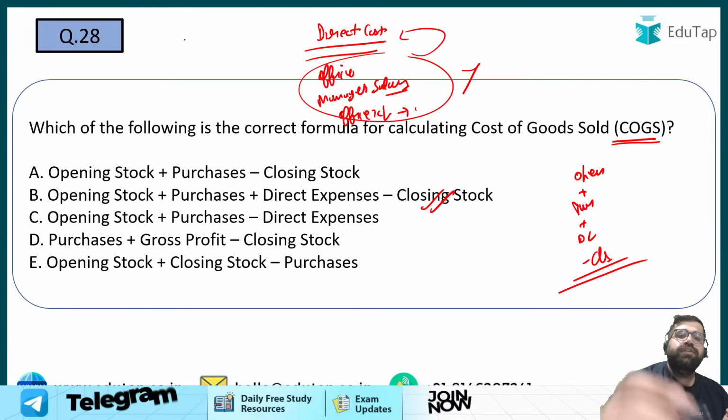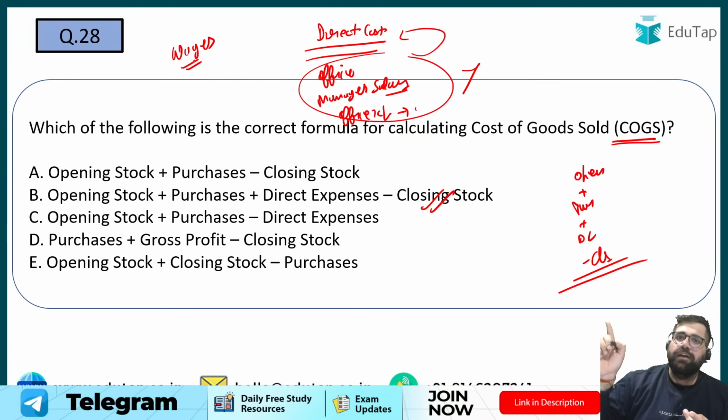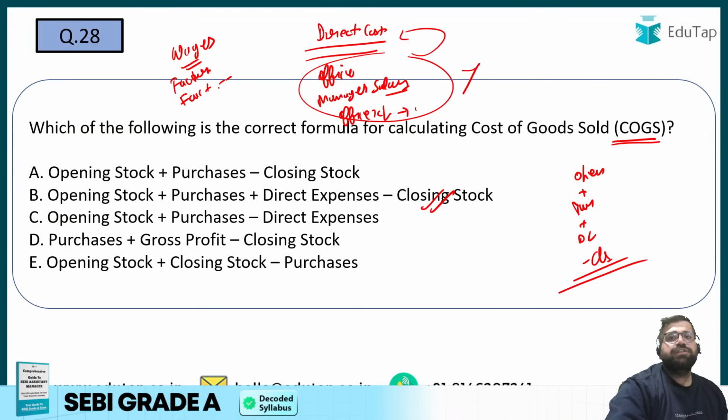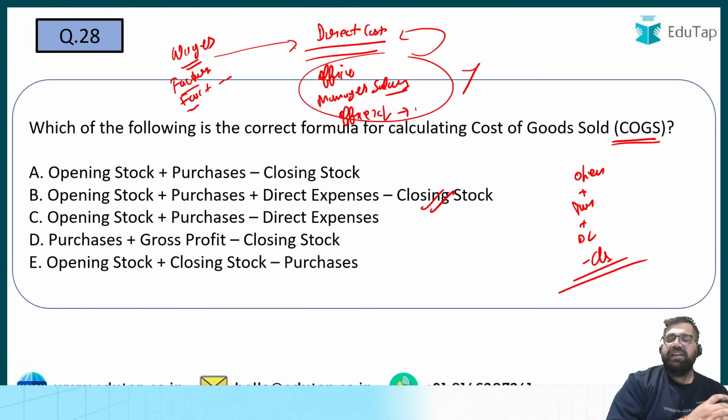In direct cost, you will add all those things which are directly associated to the cost of production, like wages. Wages is added, salary is not added, right? Factory rent is added. Factory, I would say other expenses are also added if the word factory is written, right? So in direct cost, wages, factory rent, factory expenses are added.